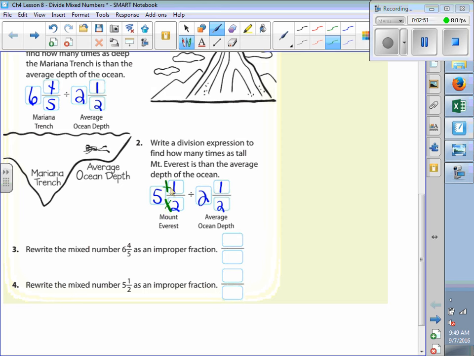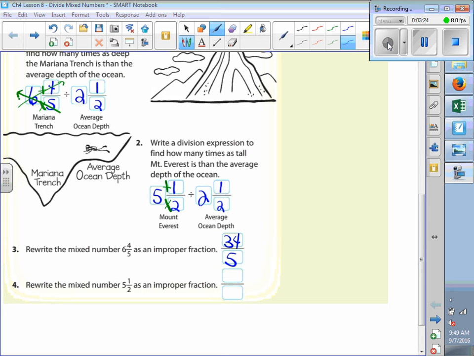So, let's see, if we're doing 6 4/5, this is going to be 6 times 5, which is 30, plus 4, which is 34. And what about my denominator? Stays the same. So it's going to be 34 over 5. Is everybody clear? All right. Let's go ahead and move on.